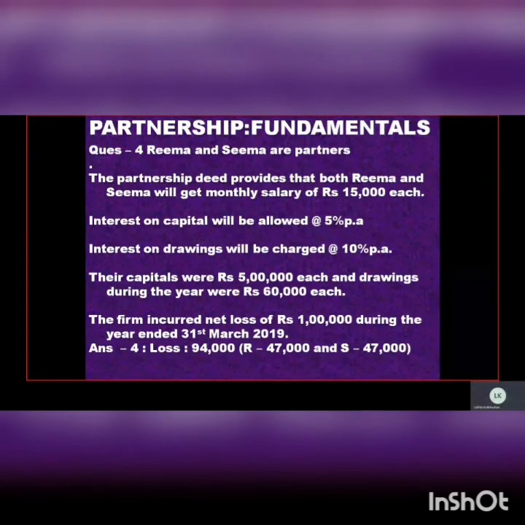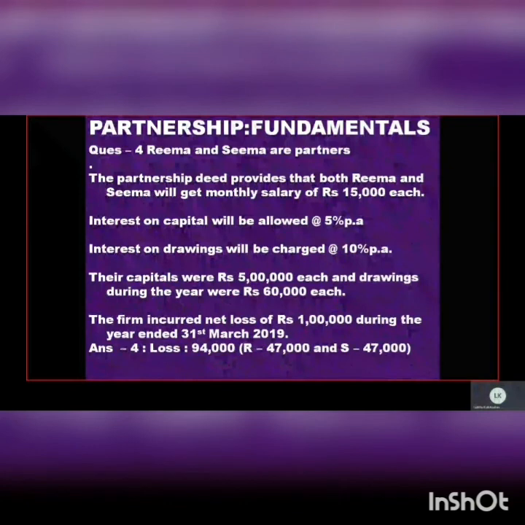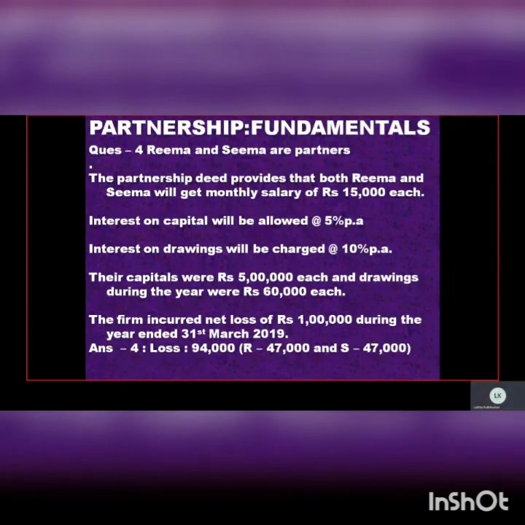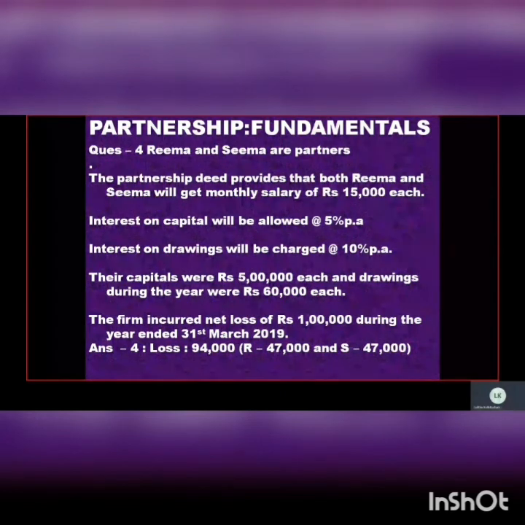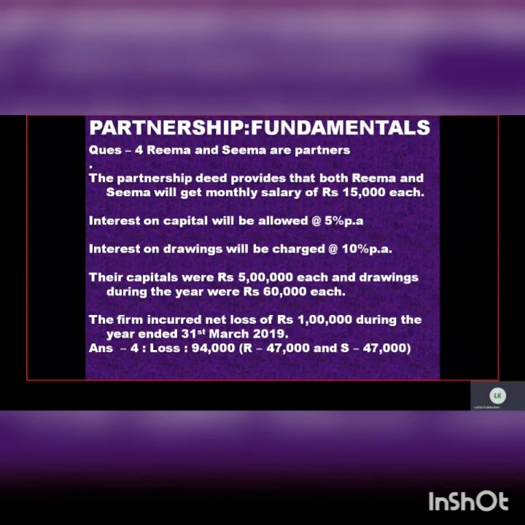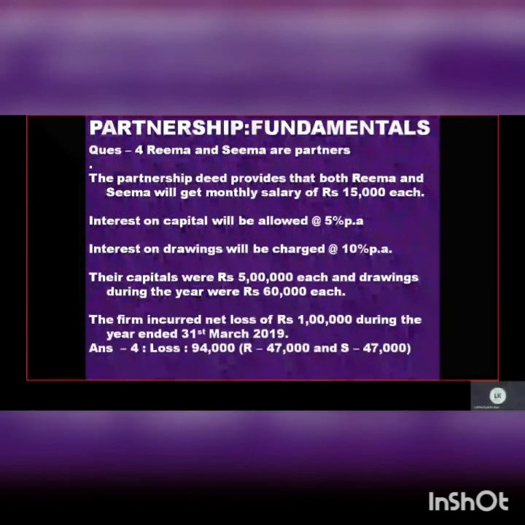Now the next is question number 4. Rima and Seema are partners. They are getting a monthly salary of 15,000 each. Interest on capital at 5% per annum is to be given by the firm to them. Interest on drawings will be charged at 10% per annum. Their capitals are 5 lakhs each. The drawings during the year were 60,000 each. The firm incurred a net loss of rupees 1 lakh during the year ended 31st March 2019.